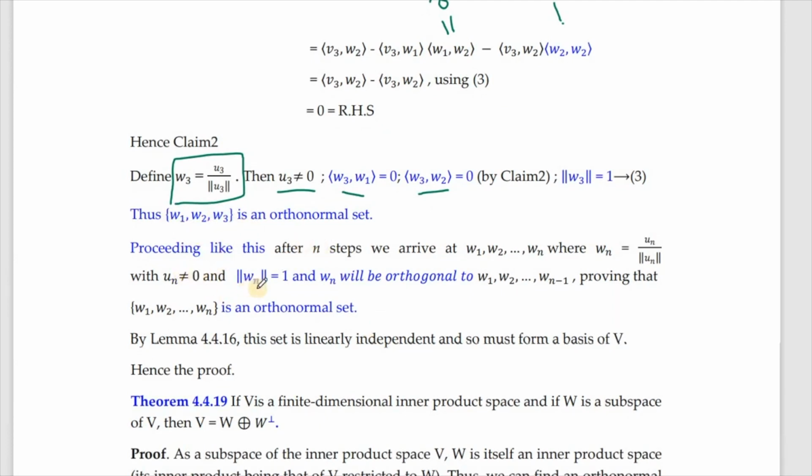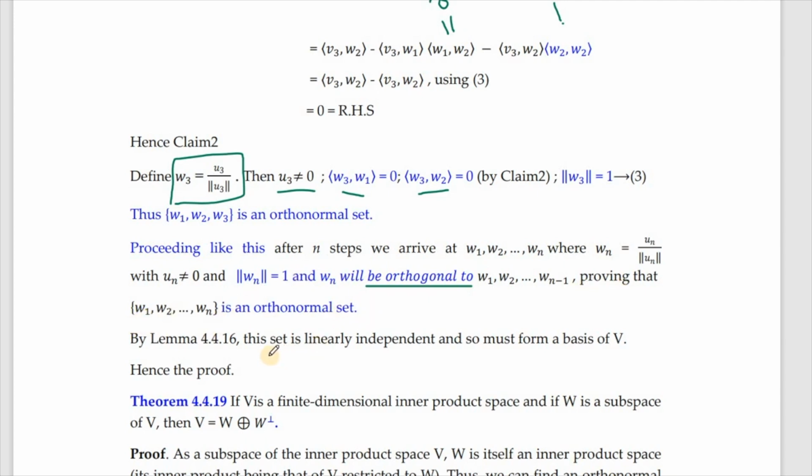Now proceeding like this, after n steps, we arrive at W1, W2, up to Wn, where Wn is Un by norm Un, with Un not equal to 0 and norm of Wn equal to 1. And Wn will be orthogonal to W1, W2, W3 and so on up to Wn minus 1, proving that this is an orthonormal set.